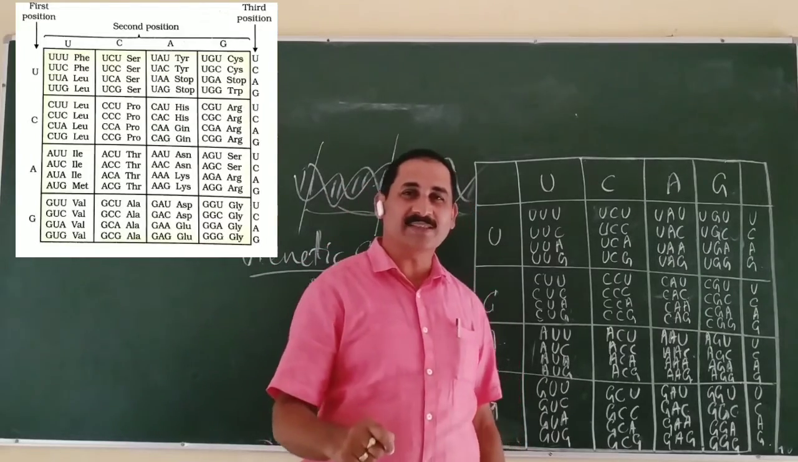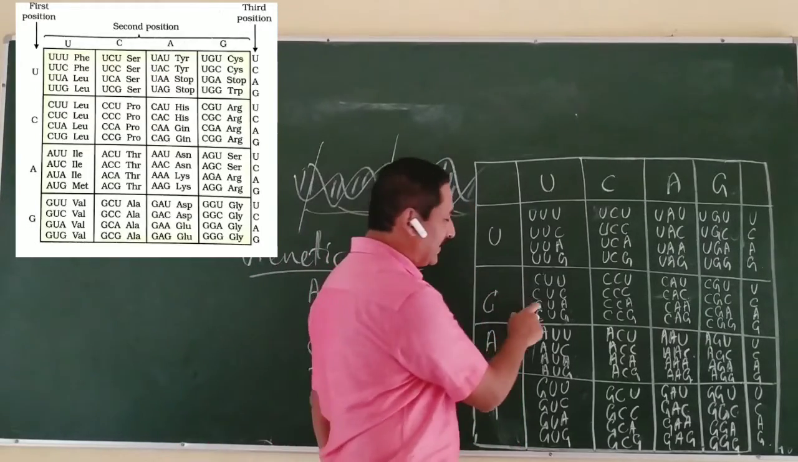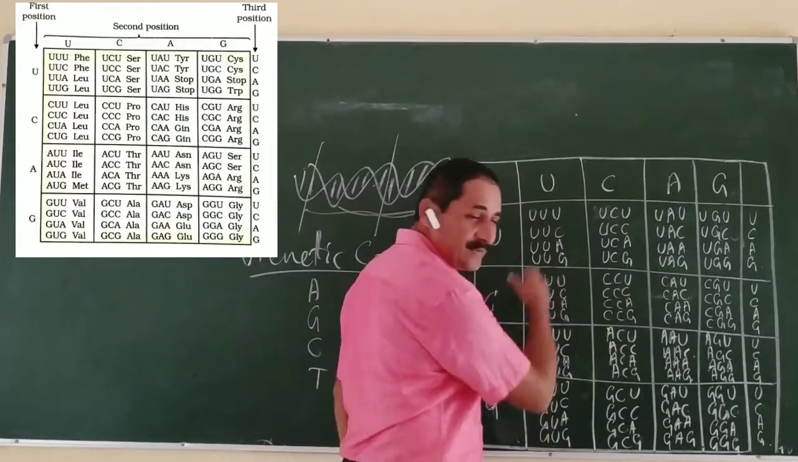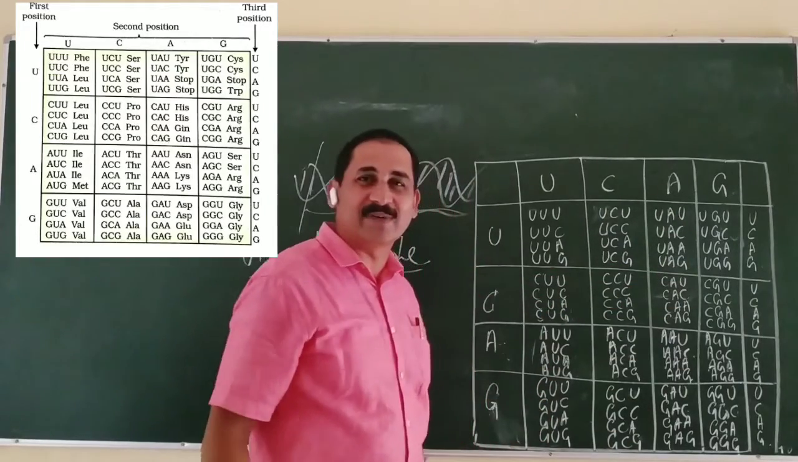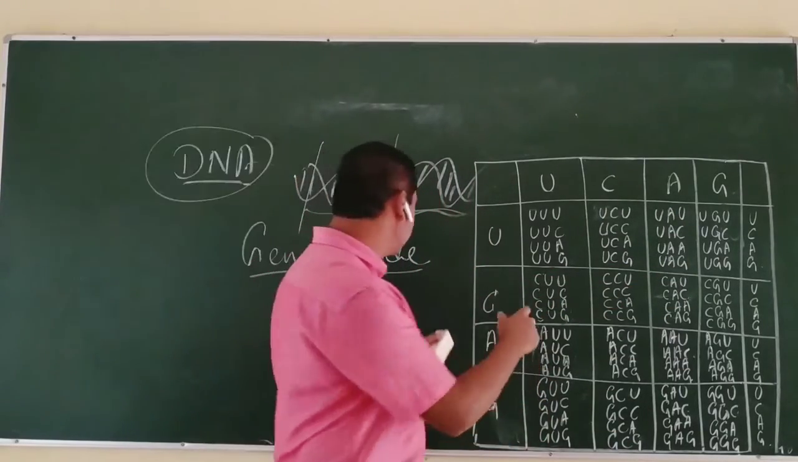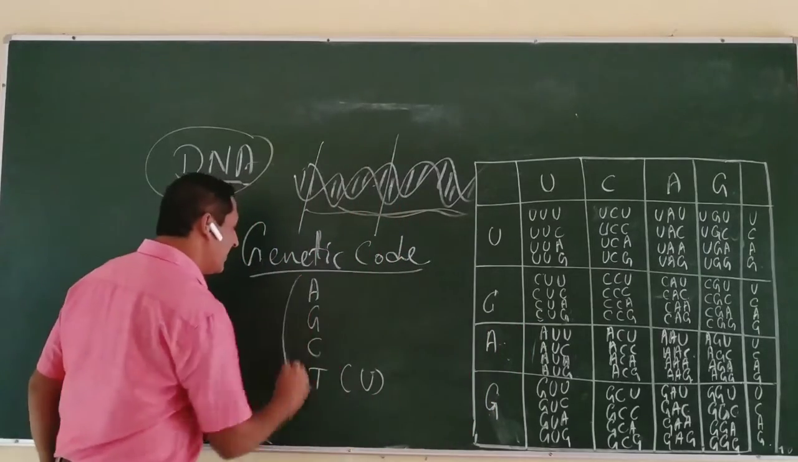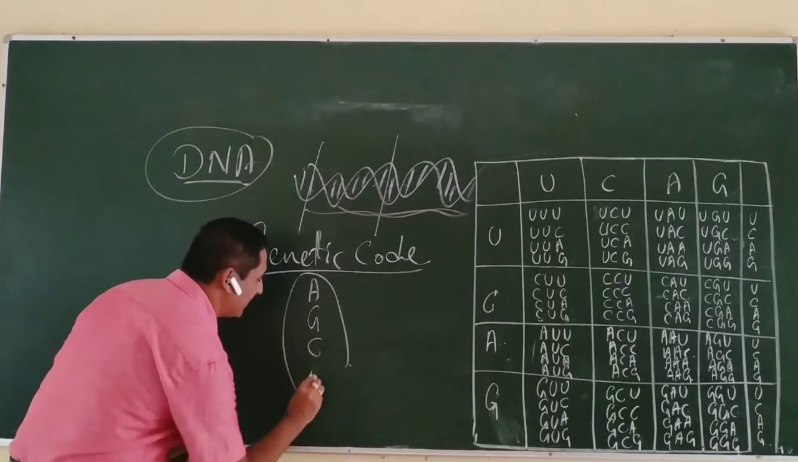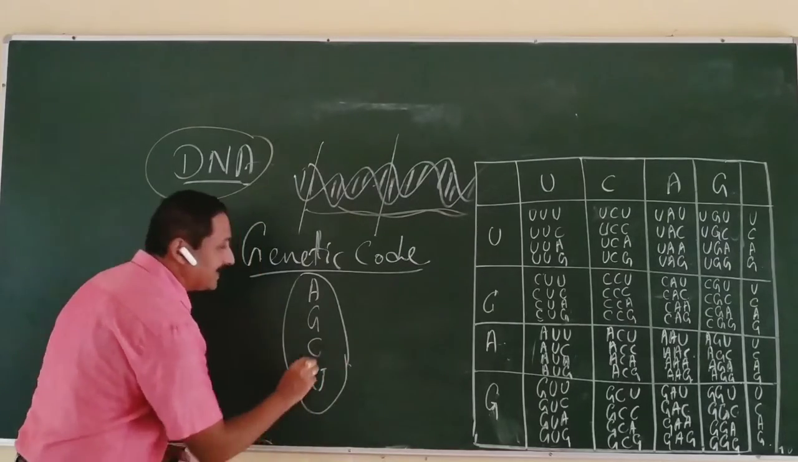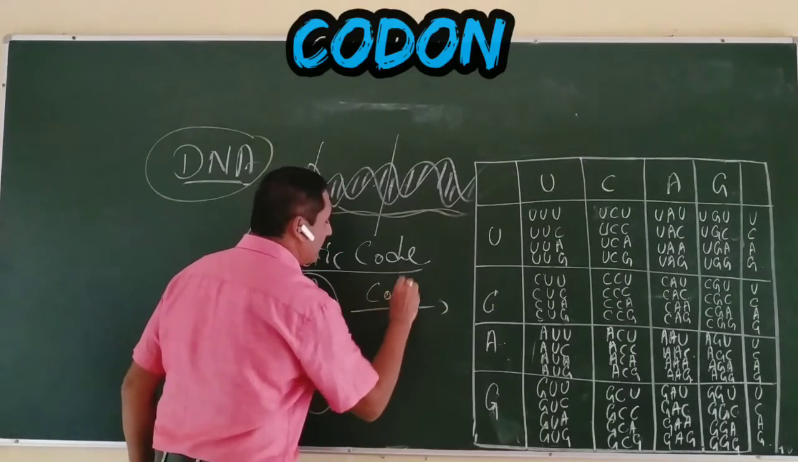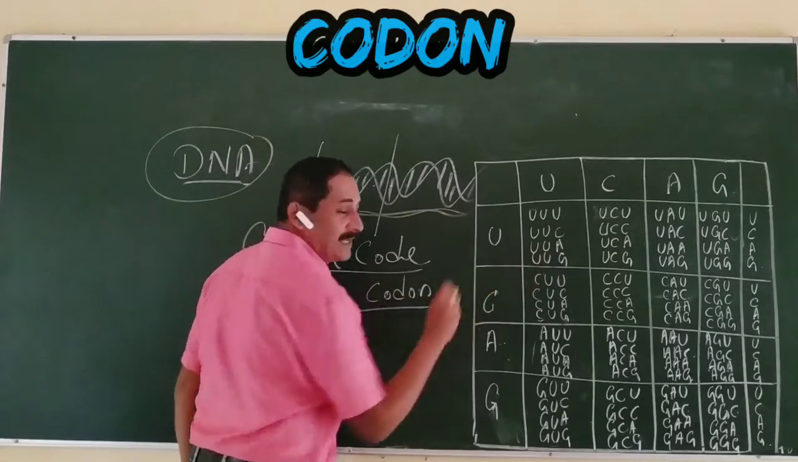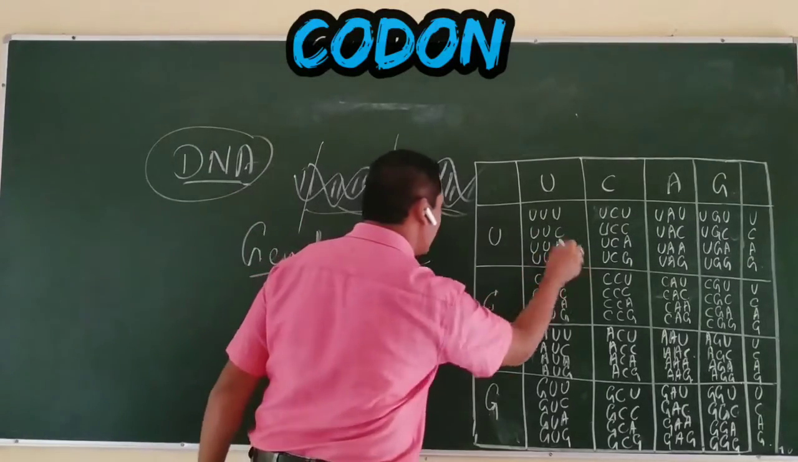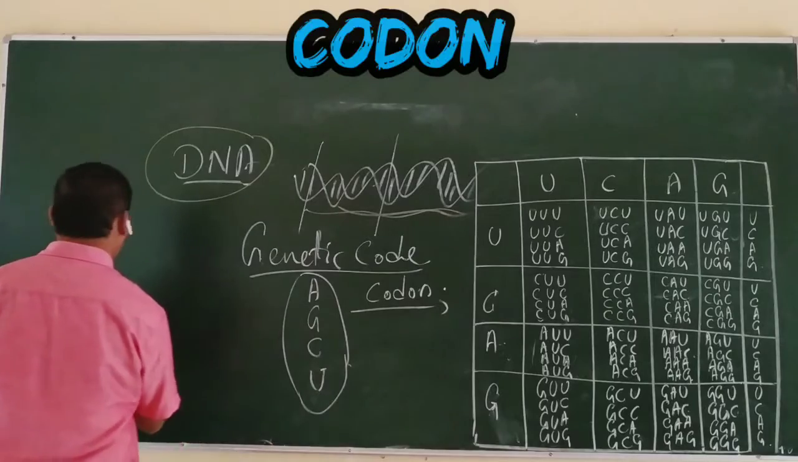How many codons are possible? The triplet codon total is 64. So you can make 64 codons by using only these four code words, the genetic code. We convert the genetic code in the form of codons. Codon is a unit of message present over mRNA.